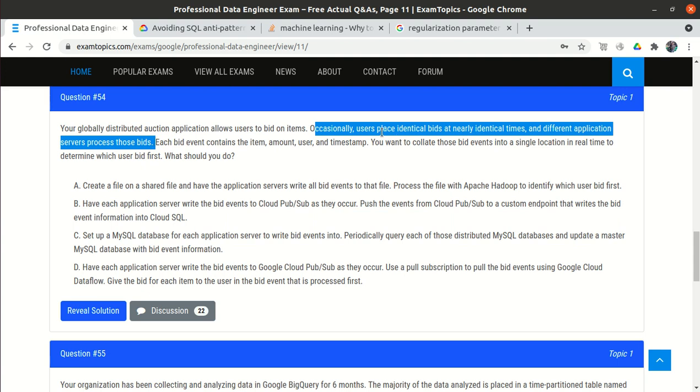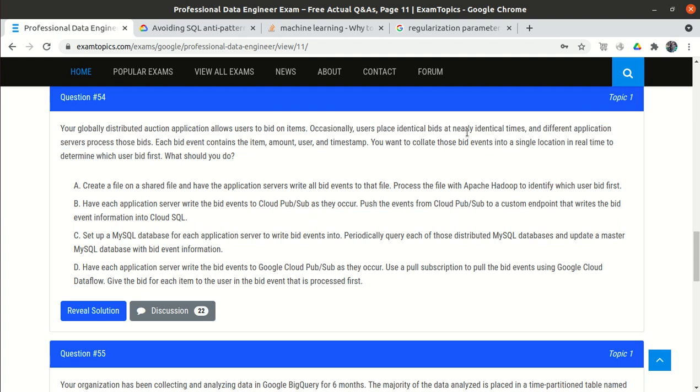So it could be that two users, user A and user B, bid at the same time, but user A's request goes to one server and user B's request goes to another server, and one server is very fast while the other is very slow. So what will happen? The server which is fast, its bid will be processed earlier, right?